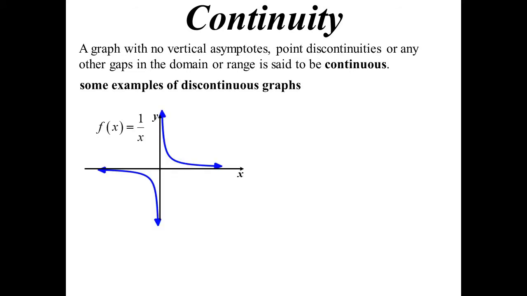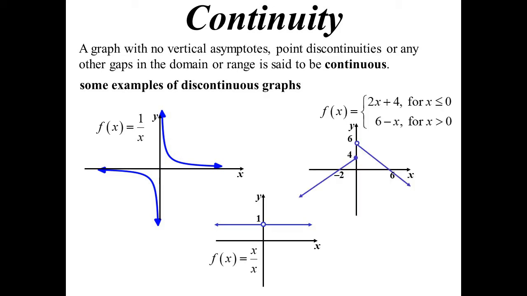So the classic one is our hyperbola. It's got a gap in both the domain and the range, so that's not a continuous graph. There's one that has a point discontinuity: x over x, as opposed to just drawing 1, because you can't substitute 0 into the bottom of the fraction. So x can't equal 0. So that's not continuous. Well, the ones where we have the function split into two functions, again, that one's not continuous. So they're all discontinuous graphs.